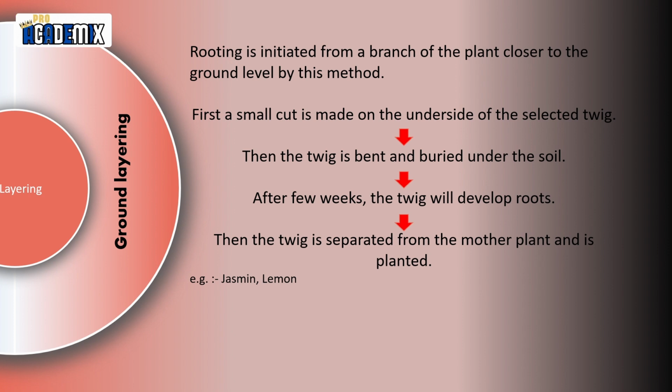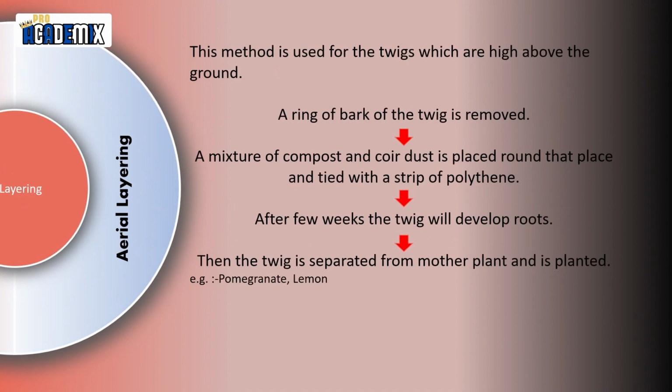You can try this at your home by using jasmine or lemon. Now let's see aerial layering. This method is used for twigs which are high above the ground. A ring of bark of a twig is removed. A mixture of compost and coir dust is placed around the place and tied with a strip of polythene.